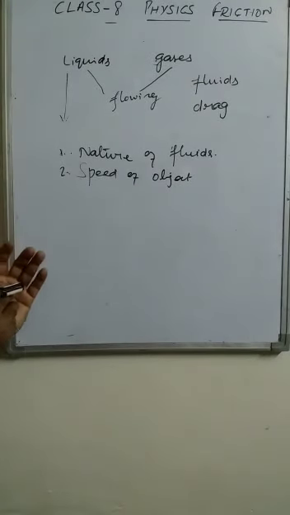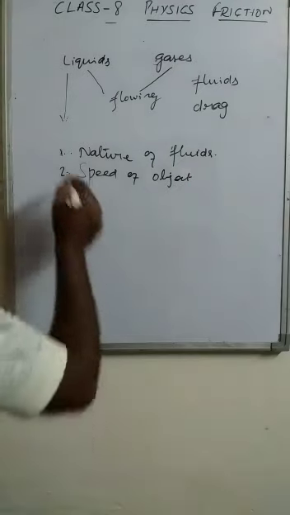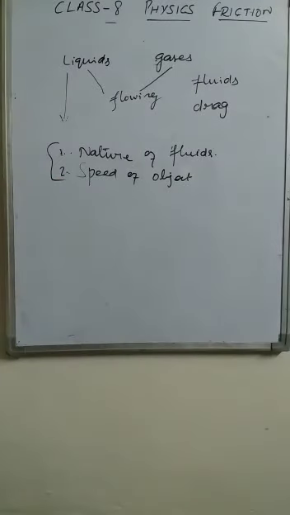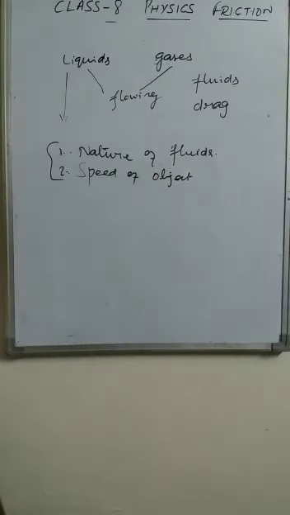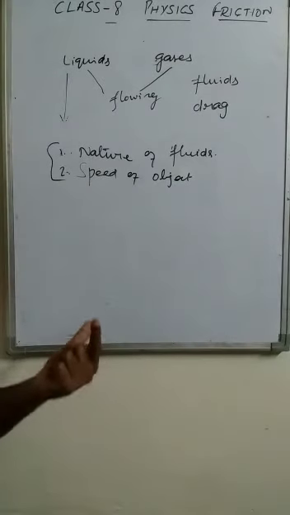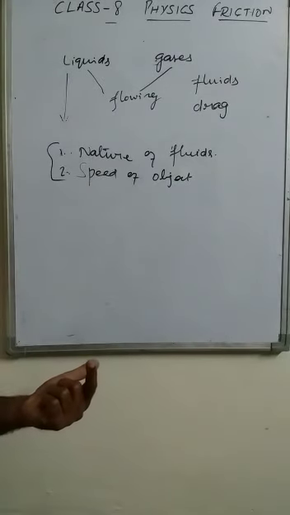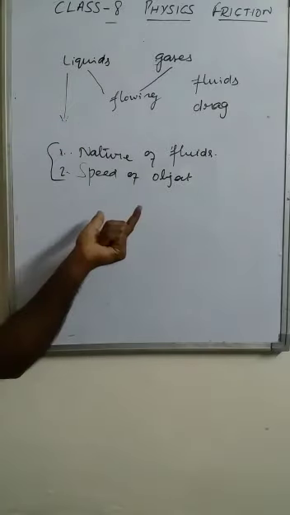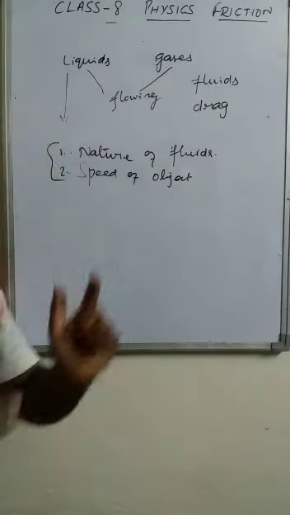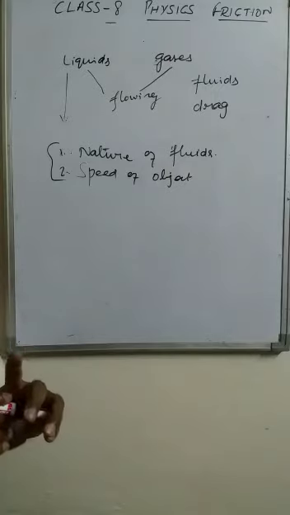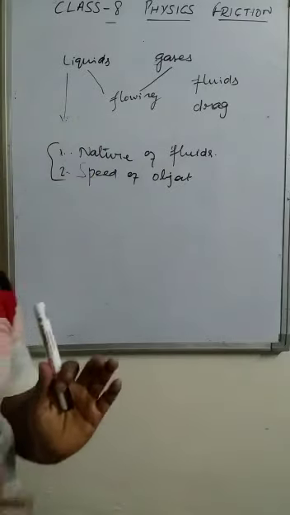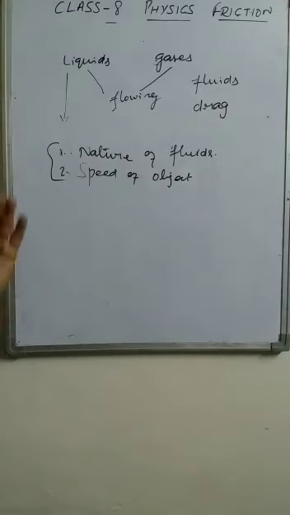So in this way, to minimize the fluid friction, we can take the nature of liquids, any kind of liquid may be used, or the speed may be adjusted. For this, we are making something on the vehicle to minimize the friction. So this is all about the liquid friction and the methods to reduce the liquid friction.